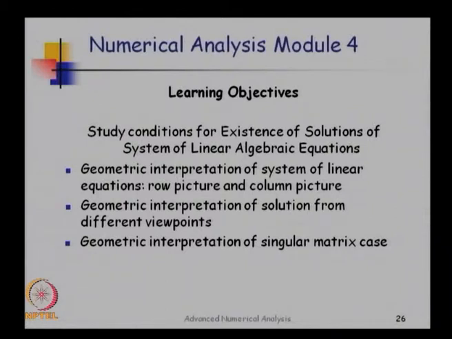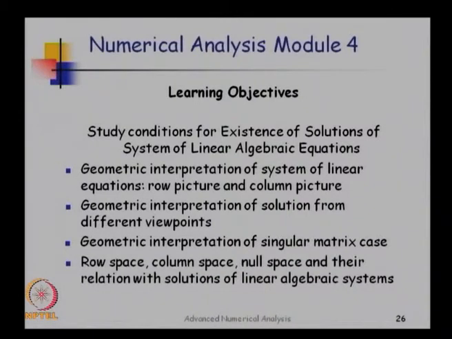We'll interpret what a singular matrix means geometrically, and in the beginning we'll have some understanding of four fundamental subspaces associated with a matrix: row space, column space, null space, and left null space.